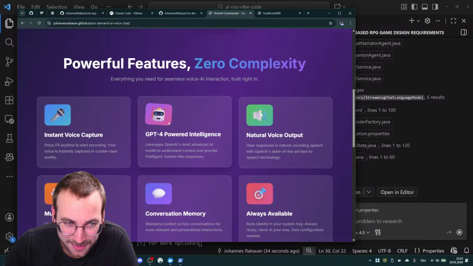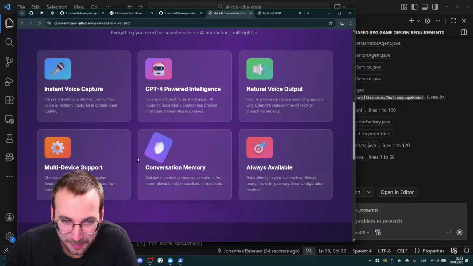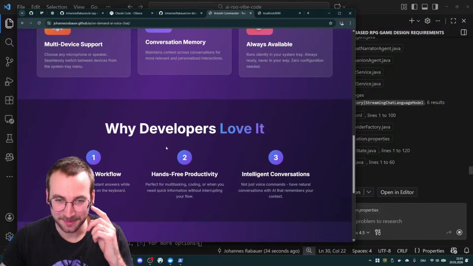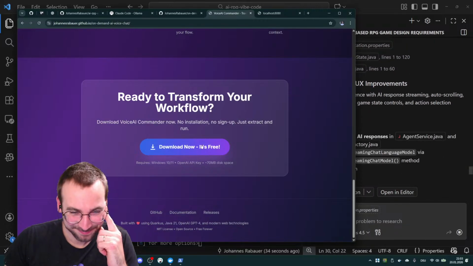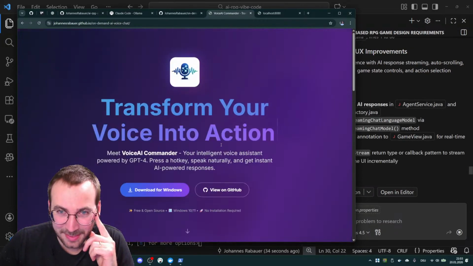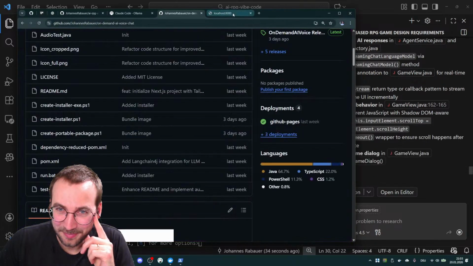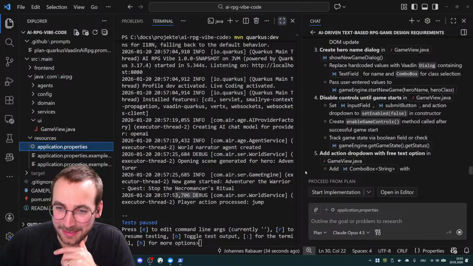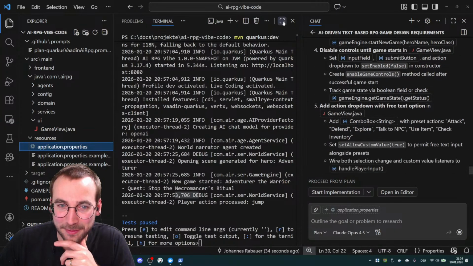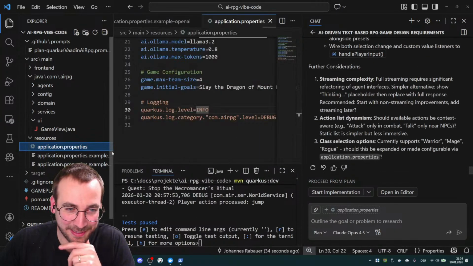So it says what it's using, what the selling points are, and it has also a nice download button. So yeah, I'm really happy with all that AI development, despite my colleagues not liking it too much.